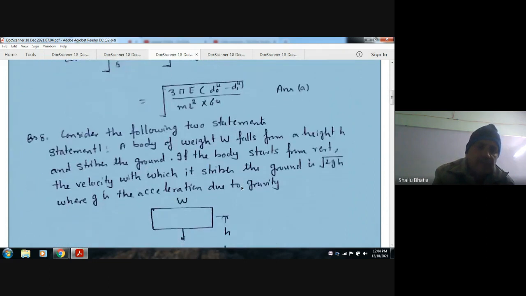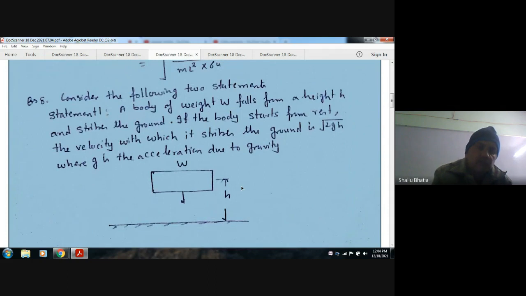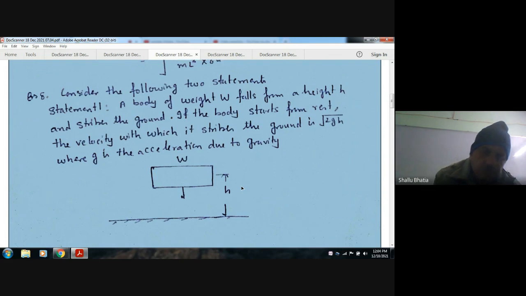Next, consider two statements. Statement 1: A body of weight W falls from a height h and strikes the ground. If the body starts from rest, the velocity with which it strikes the ground is root 2gh, where g is the acceleration due to gravity. This is the first case. W is the weight of this body and h is the height, and it is striking the ground. So the velocity is root 2gh.